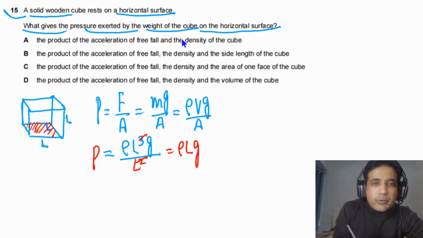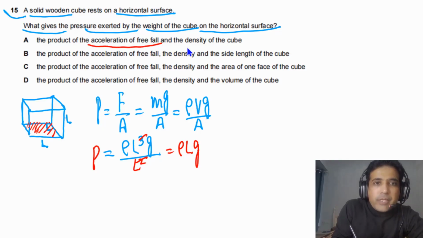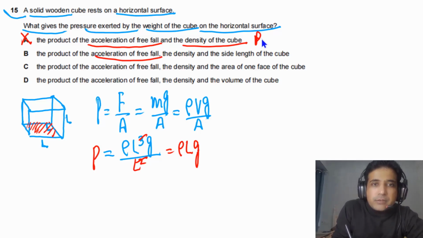If you look at the given options, for option A, it is given to us, it is the product of acceleration of free fall and density of the cube. So it means volume is missing and cross-sectional area is also missing. So that is not possible. It's simply telling you density and g, but L is missing here. So it cannot be the answer. Next, product of acceleration of free fall, density and side length. So this is telling you P is equal to rho L g. And this one is possible.